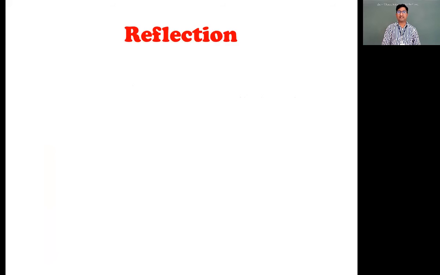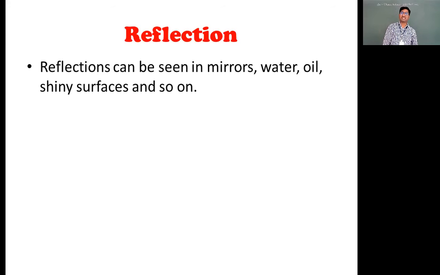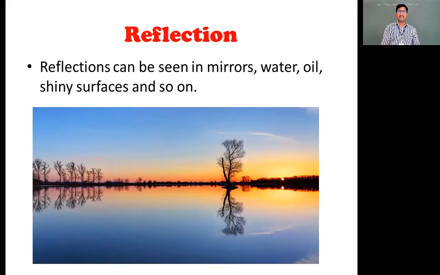Okay, so moving forward, where can reflection be seen? Reflection can be seen not only in mirrors, but in water, oil, shiny surfaces, and so on. You have seen your images in plates also. The steel plates are there in your home. In that also you have seen your images. That we also call reflection. Reflections cannot be seen in mirrors only. They can be seen in water, oil, and shiny surfaces. It is a very beautiful view of nature. It's also called reflection when all the things which are above the water are reflected in the water.